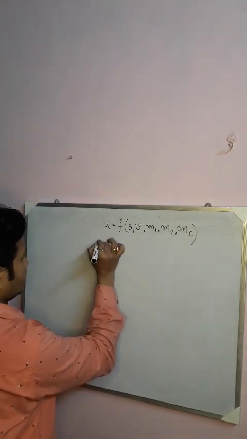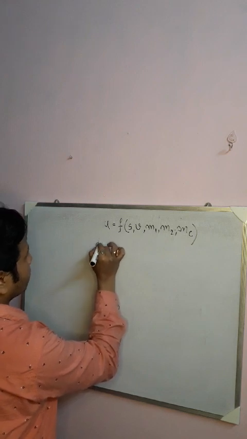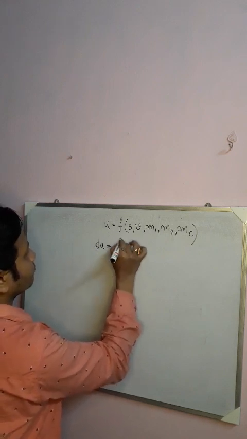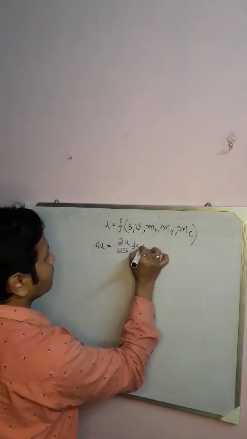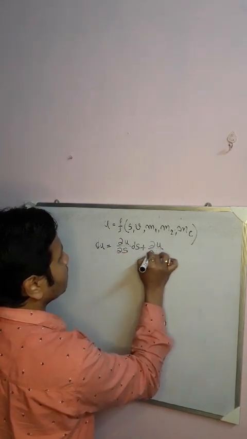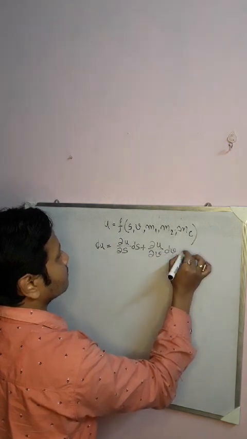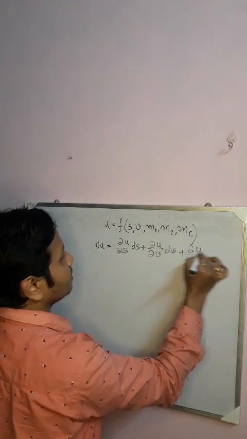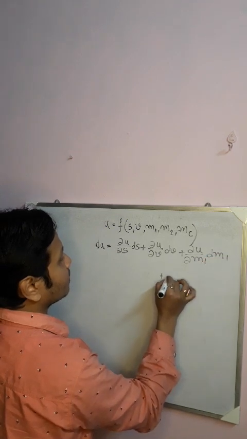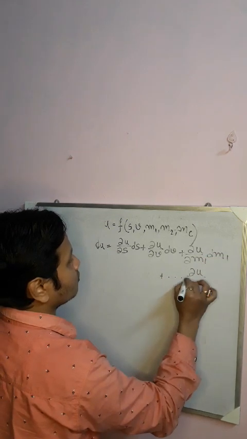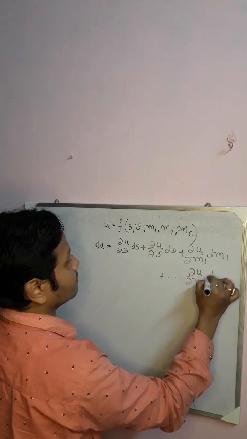So what will be my dU? My dU will be ∂U/∂S dS, plus ∂U/∂V dV, plus ∂U/∂m1 dm1, and so on up to ∂U/∂mc dmc.